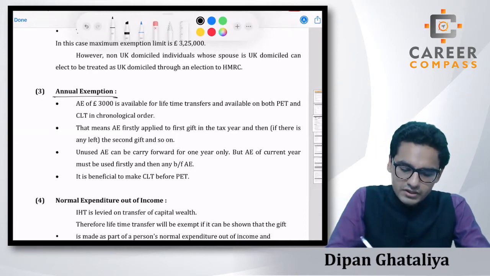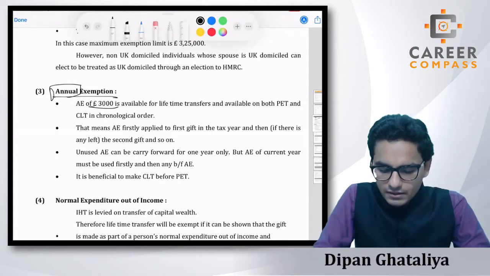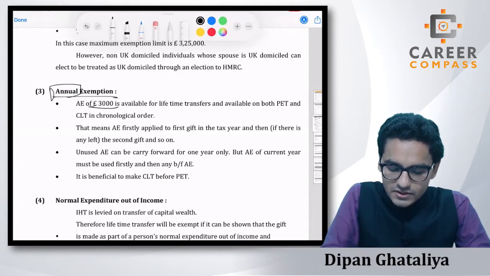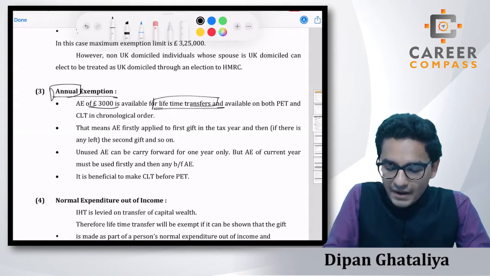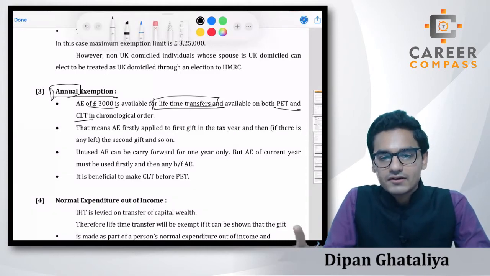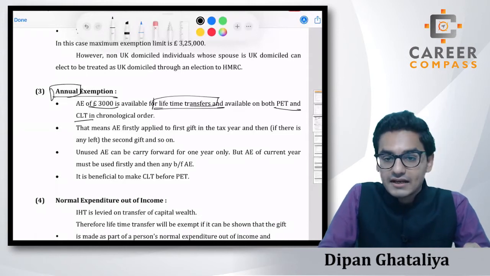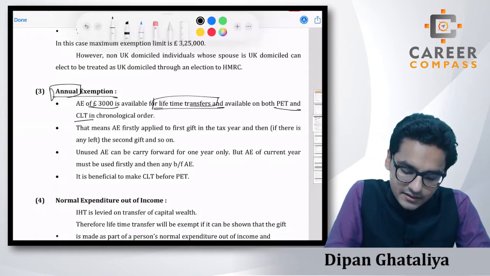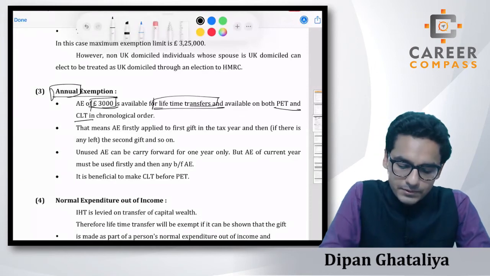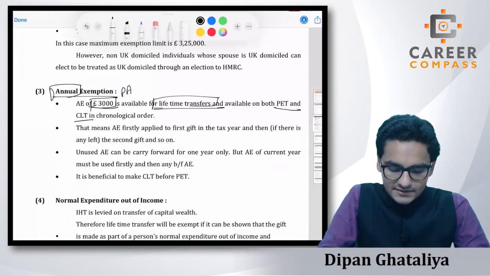Here also you will get an annual allowance of £3,000 every year, which is available, students, on lifetime transfers only, to PET as well as CLT, right? So here you will not get it on the death transfer, or at the time of death. It's available on lifetime transfers only, but here you will see that 3,000 is the maximum per annum, right? Students, it may be possible, let's come over here, that